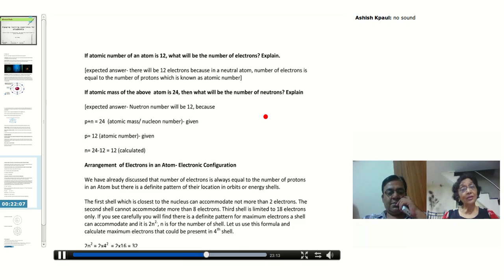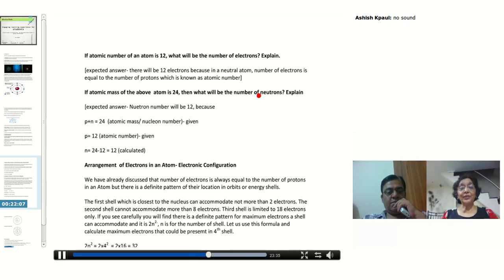I am also asking for an explanation. Yes, proton means 12 positive charge, electron means 12 negative charge, making the atom neutral, which is a very special condition. Atom has to be neutral.